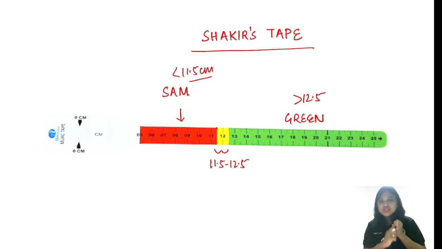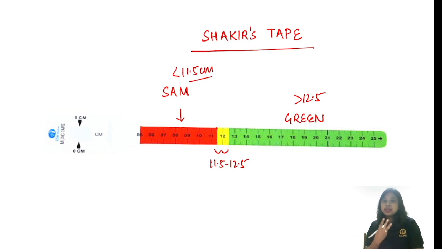One-liners once more. Shakir tape is used in the field. So it can be used by any person like Anganwadi workers, ANMs, etc. to interpret what? Malnutrition. What is the modality to interpret malnutrition by means of Shakir tape? The answer will be mid upper arm circumference. What is the criteria of severe acute malnutrition in case of Shakir tape? The answer will be less than 11.5.